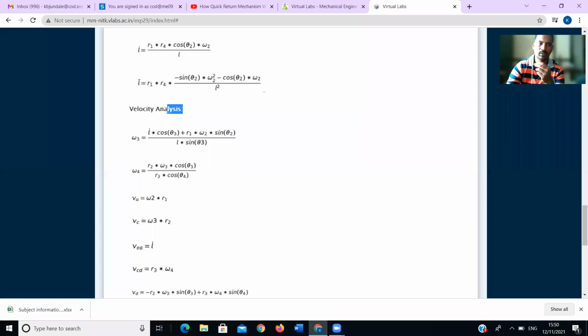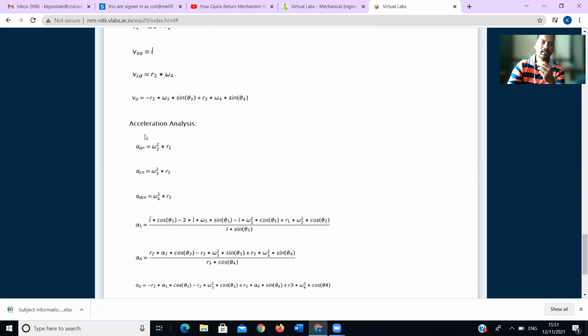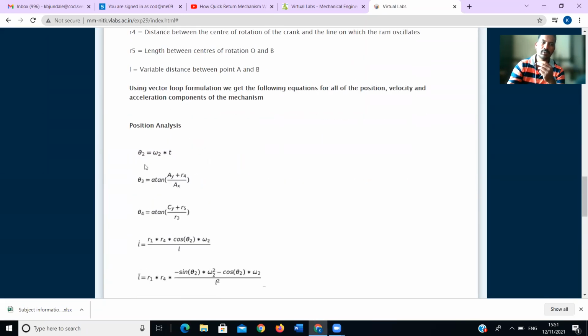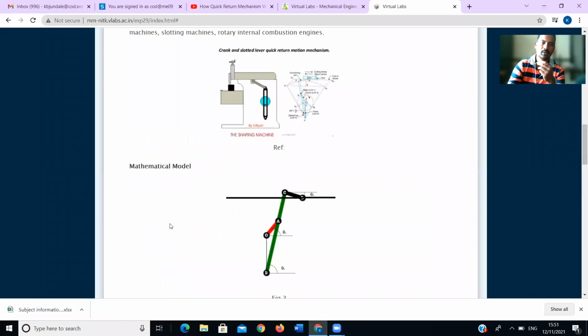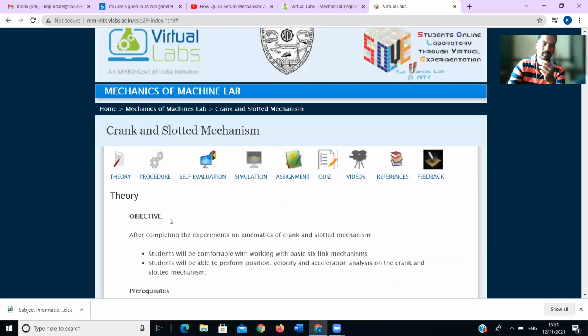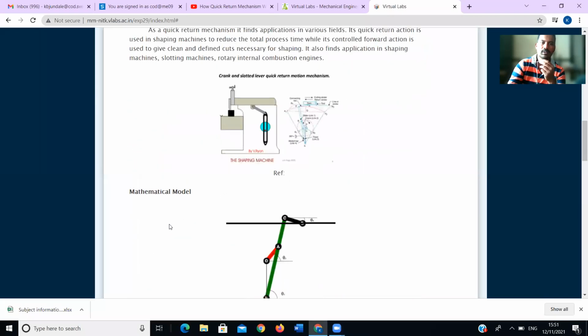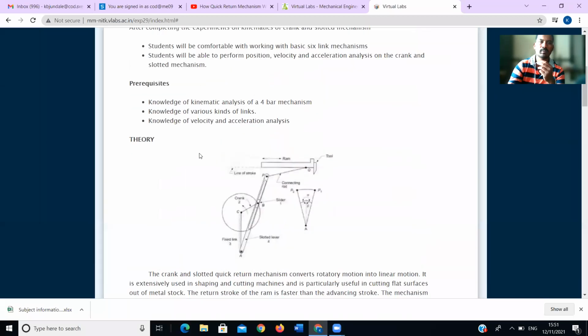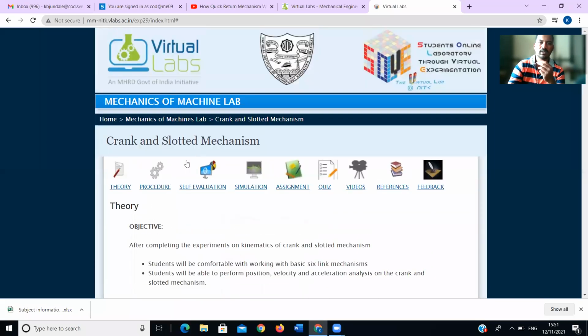Velocity analysis: how can we find the angular velocity of each and every link, and the acceleration analysis of each and every link. They have given all the formulas here. From that we can find out the velocity and acceleration of each component.